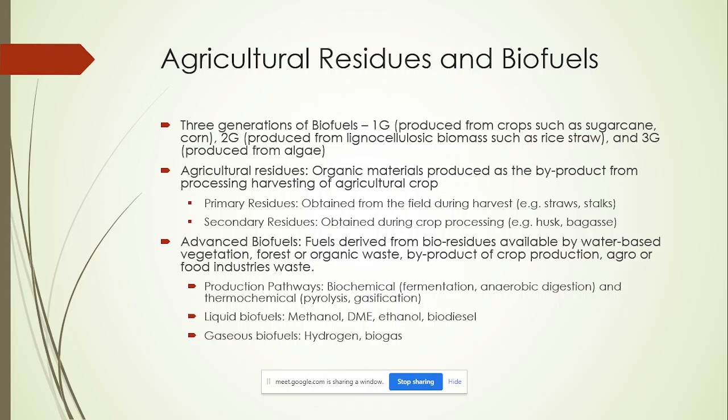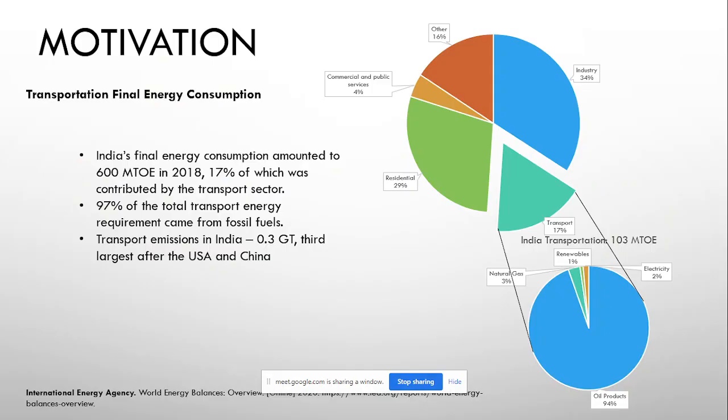There are various production pathways for these biofuels. It could be either biochemical, for example fermentation or anaerobic digestion, or thermochemical methods, like gasification or pyrolysis. So there are liquid biofuels and gaseous biofuels. For example, you have methanol, biodiesel, ethanol, and in gaseous you have hydrogen and biogas.